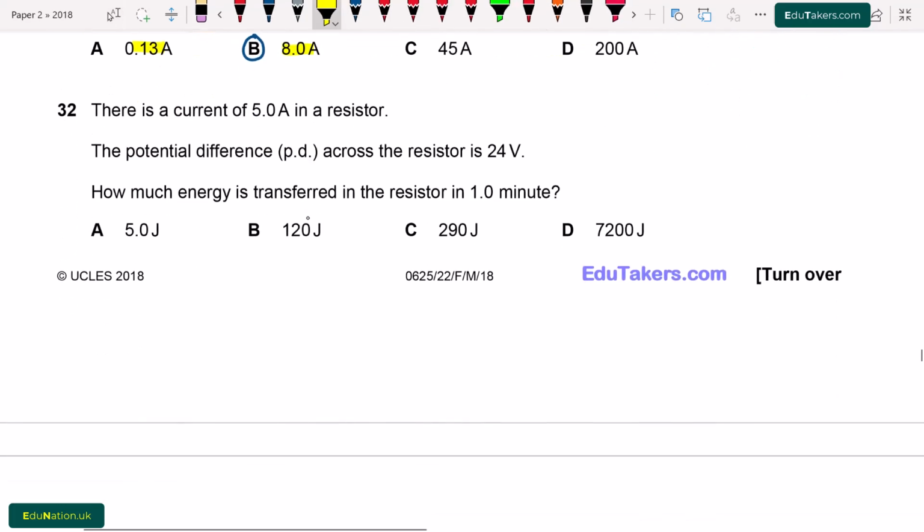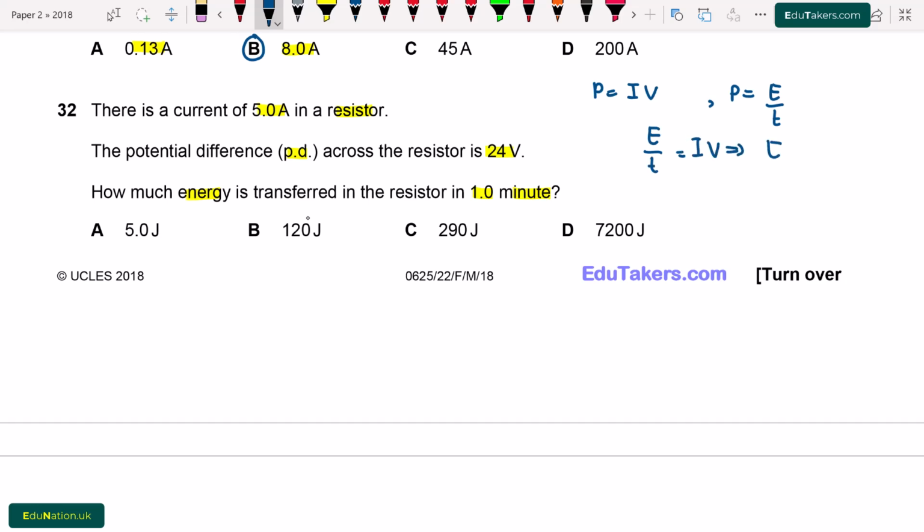Question number 32. There is a current of 5.0 ampere in a resistor. The potential difference across the resistor is 24 volt. How much energy is transferred in the resistor in 1.0 minute? Here we have to find out the energy. We know that power is the product of current and potential difference. Also, power is the rate of transfer of energy, that is E over T. Now I compare both of these equations. The left hand side is equal, so the right hand side must also be equal. That is E over T will be equal to IV.